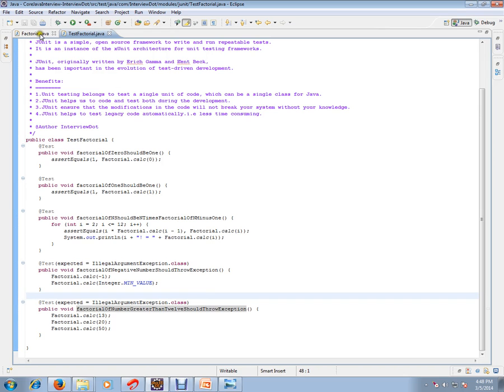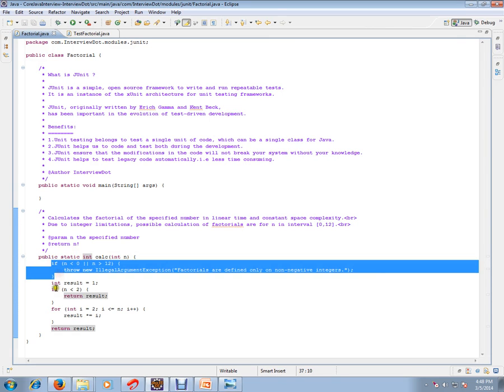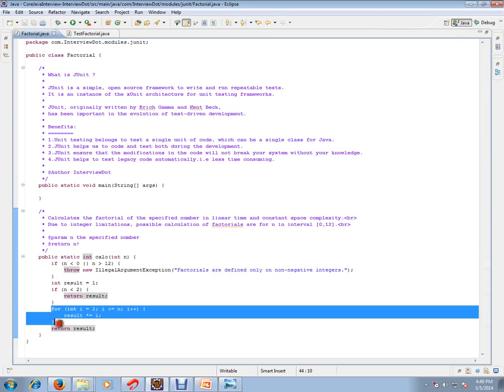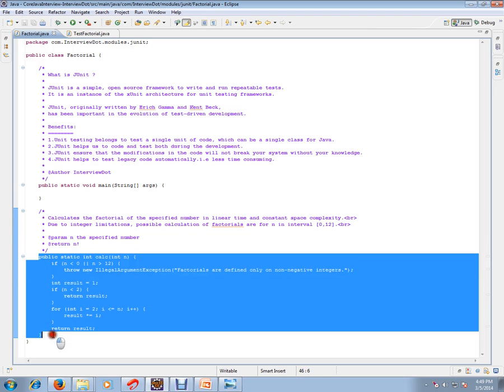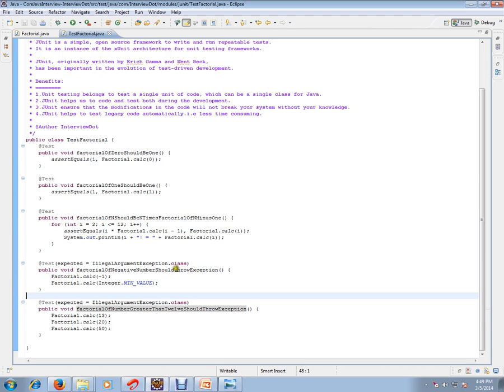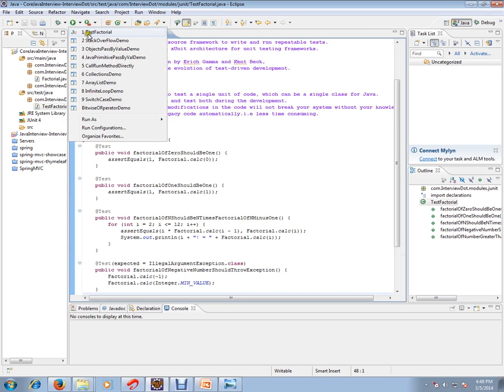So for this unit of code, I am trying to push all possibilities and make it work. In other words, I am trying to do code coverage. I'll try to cover this section, this section, and this section. So completely we are writing JUnit test cases only for this unit. This is the purpose of JUnit. So let's run this and check how exactly it works. So I'm going to run this.